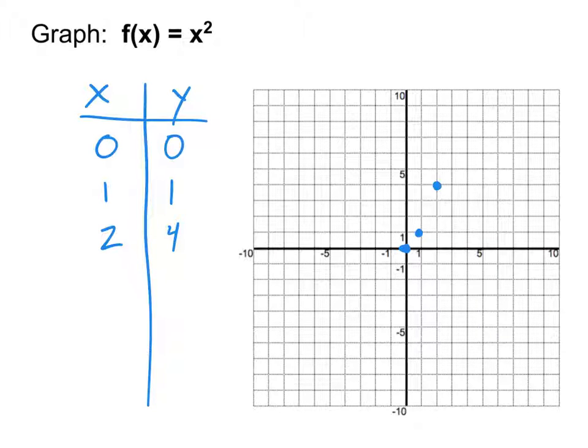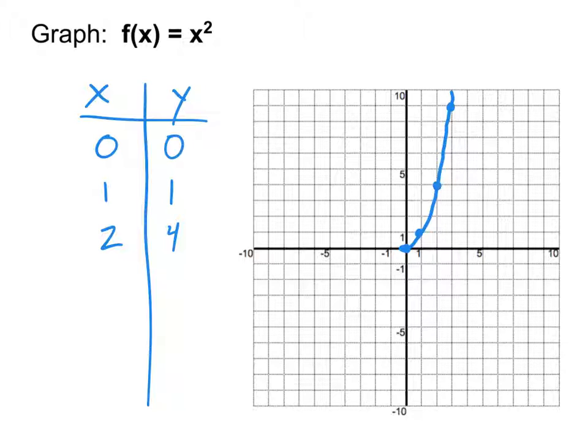All right, what if I did 3 squared? 3 squared, of course, is 9, right? And so I go over 3 and up 9, again, from that very first point. Well, this is part of a graph. I can see what's happening over here, and I'm sure that you know what this graph looks like because you're remembering it back from like Algebra 1 and all that. But do you remember and understand why it's doing what it's doing on the left?